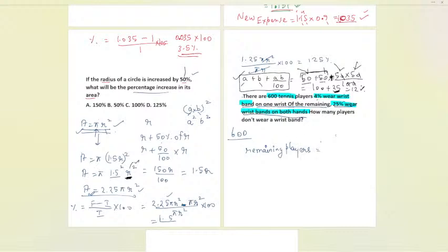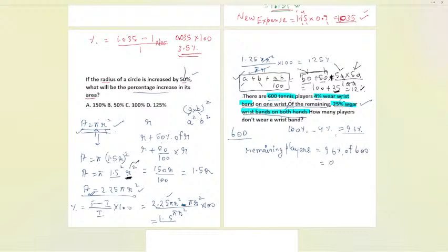It will be from the complete 100%, I reduce this 4%. 100% minus 4% will be remaining, that is 96%. So 96% of this 600 I can find. Now let us calculate the remaining part so that we can use it in the 25% case. So the remaining players are 96% of the total, that is 600.